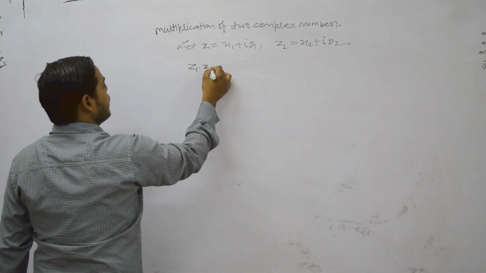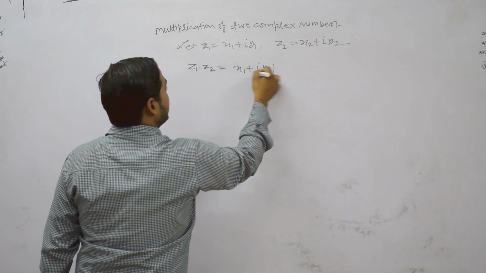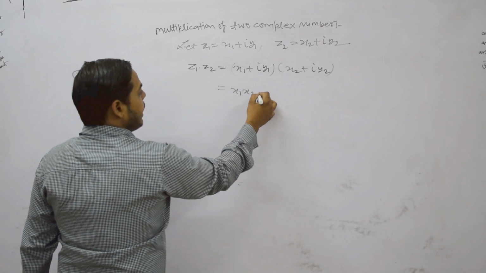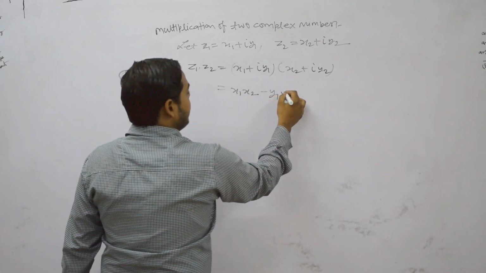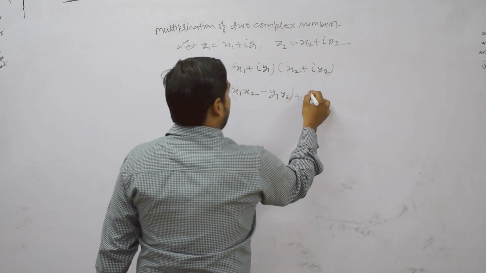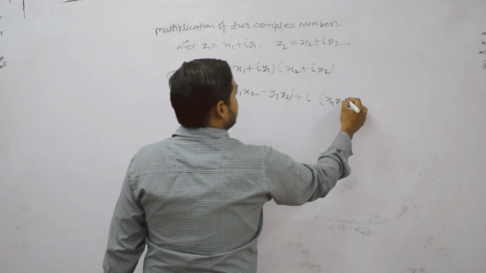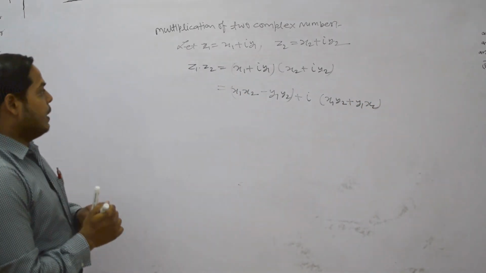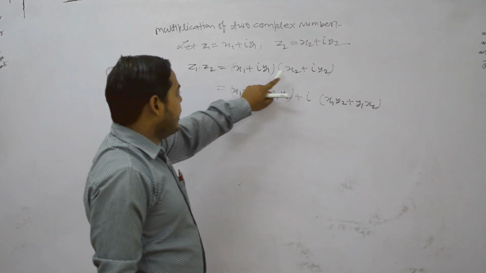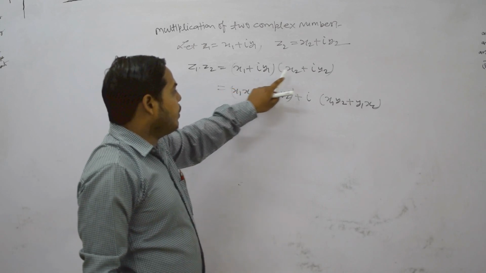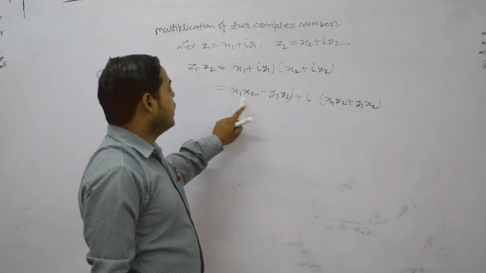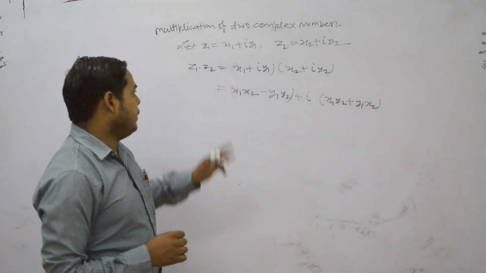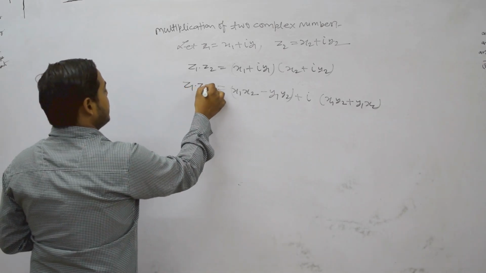If we want to find Z1 into Z2, we multiply x1 plus iy1 and x2 plus iy2. We get x1 x2 minus y1 y2, plus i times (x1 y2 plus y1 x2). When x1 is multiplied by x2 it gives a real number. When iy1 is multiplied by iy2 it gives minus y1 y2, which is also a real number. We take the real parts together and the imaginary parts together, so we can get the multiplication of two complex numbers in a very simple manner.